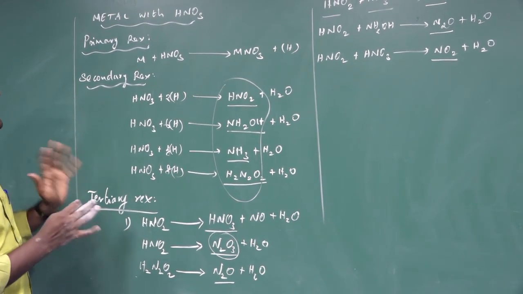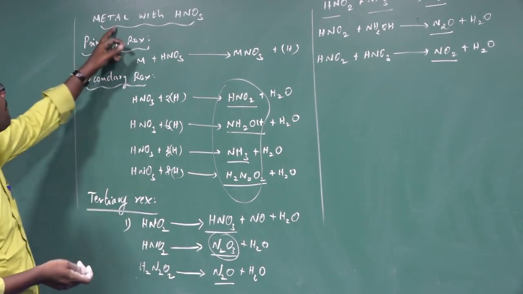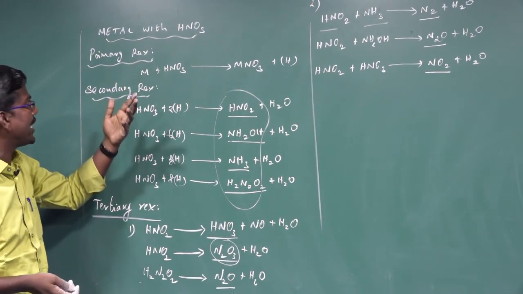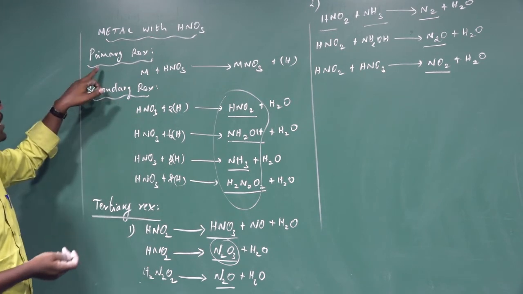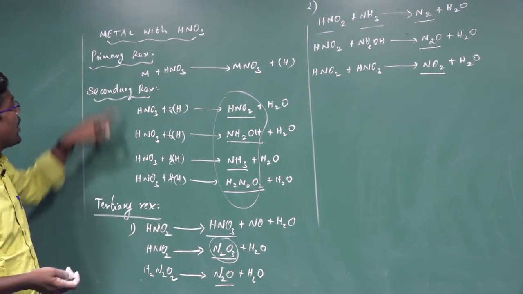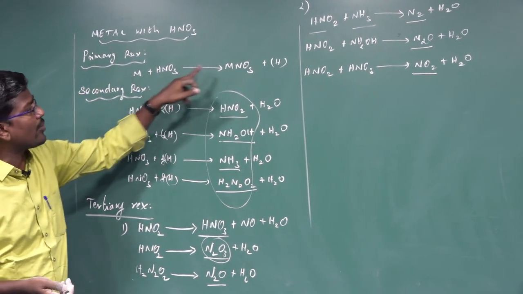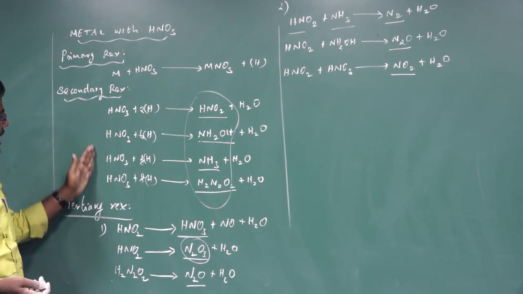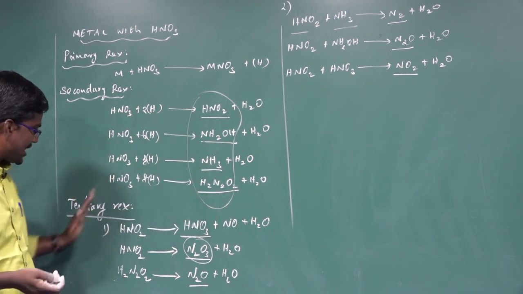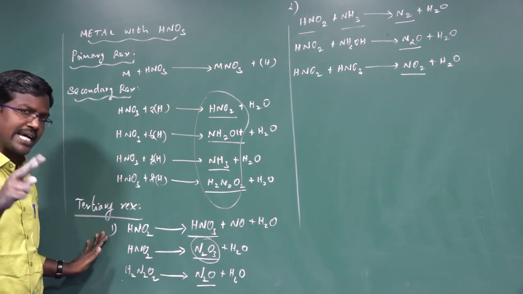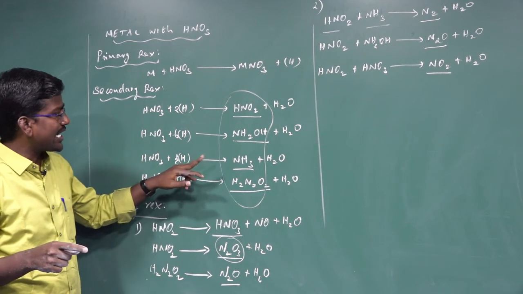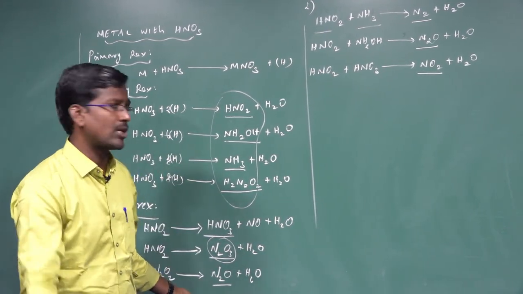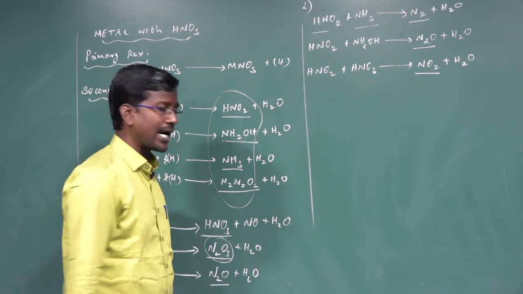This is the reaction that takes place between a metal and nitric acid. The reaction between the metal and nitric acid happens in three steps: primary reaction, secondary reaction and tertiary reaction. In the primary reaction, the metal with nitric acid forms metal nitrate and nascent hydrogen. In the secondary reaction, the nascent hydrogen combines with nitric acid to form secondary products. In the tertiary reaction, there are two ways: decomposition of secondary products, and reaction between the secondary products to give different products.